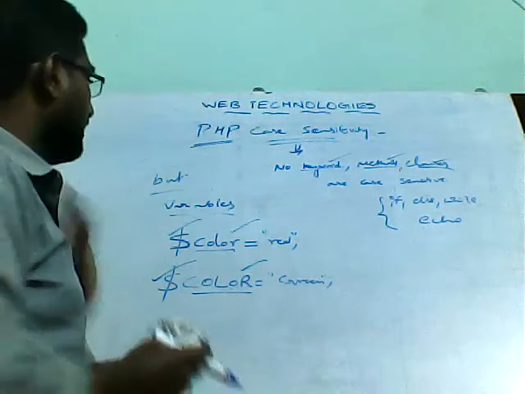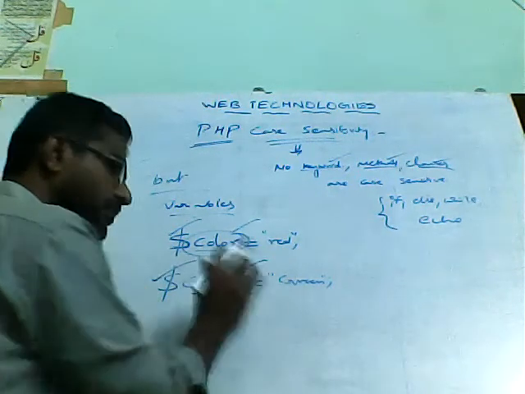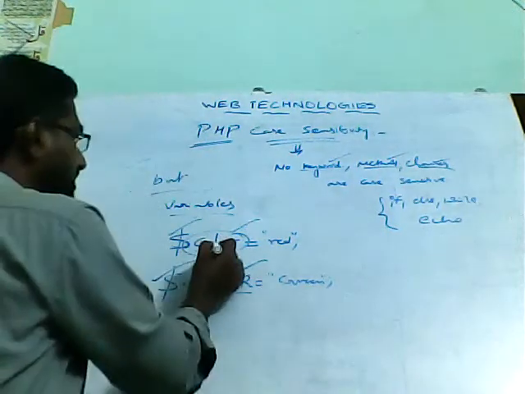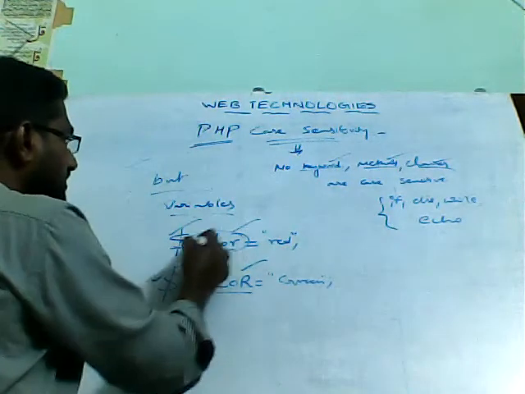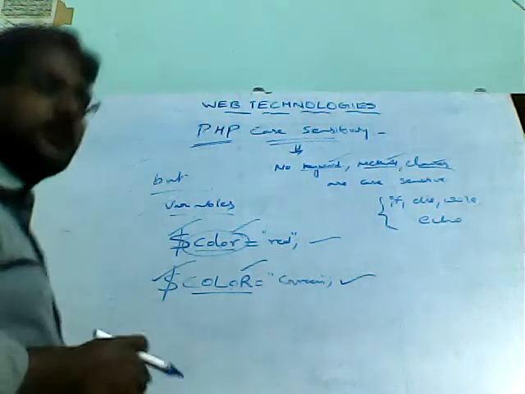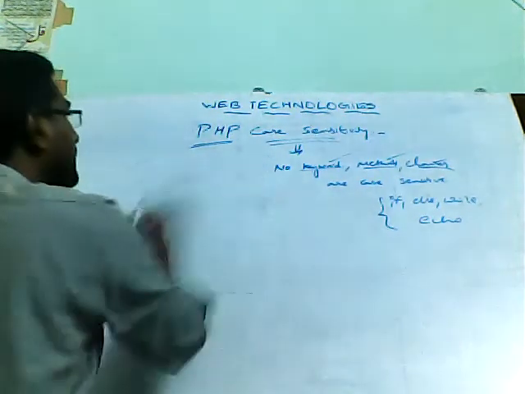If you declare any variable, whatever case you use, the same case only you need to use to retrieve also. If you change the case, that will be treated as another variable. Here we can say this color is one variable and this color in capital letters is another variable.